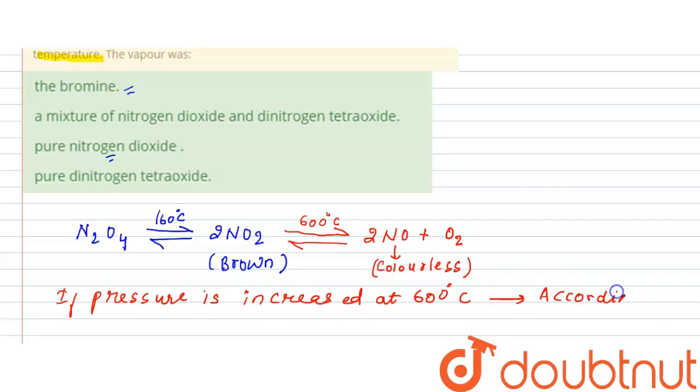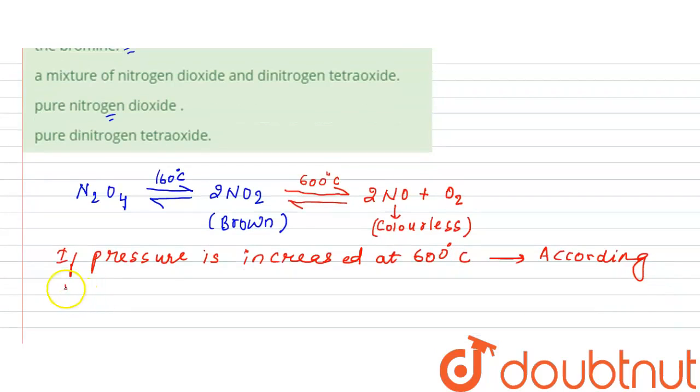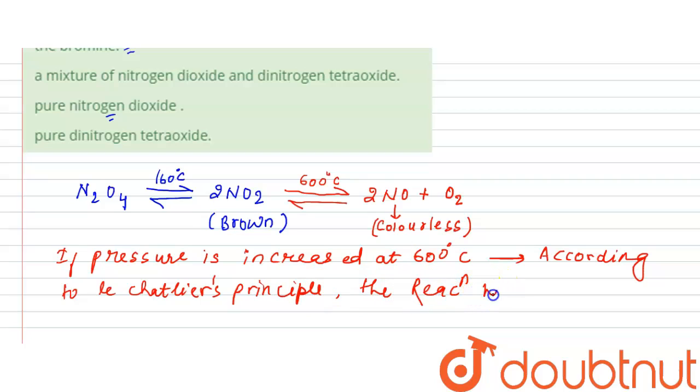According to Le Chatelier's principle, the reaction will move in the backward direction. The reaction will proceed in the backward direction if you increase the pressure, according to Le Chatelier's principle.